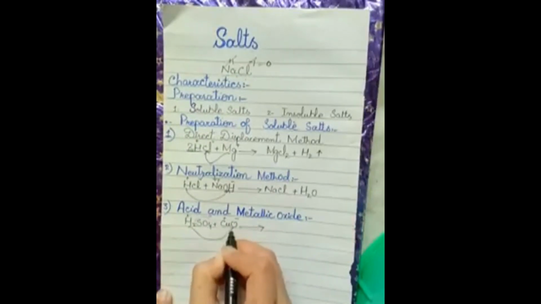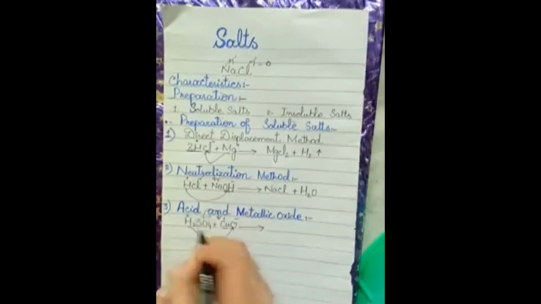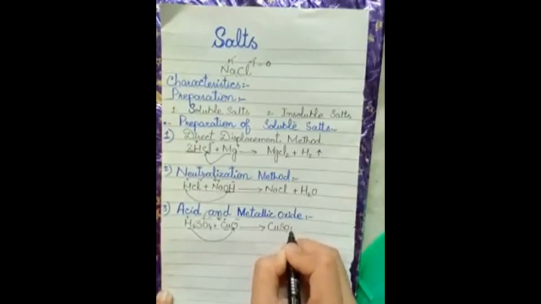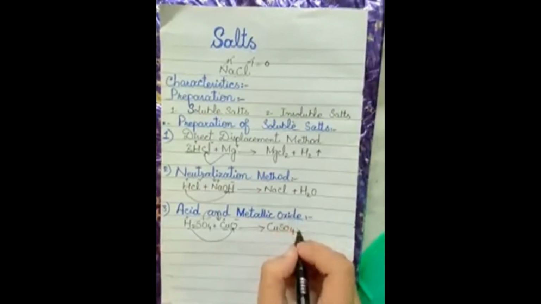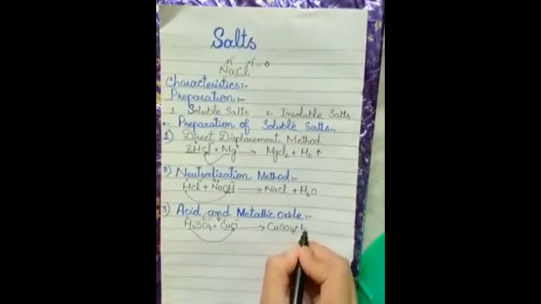So Cu will react with the sulfate ions to form copper sulfate plus H2O, water.